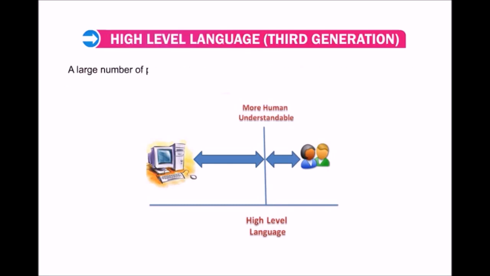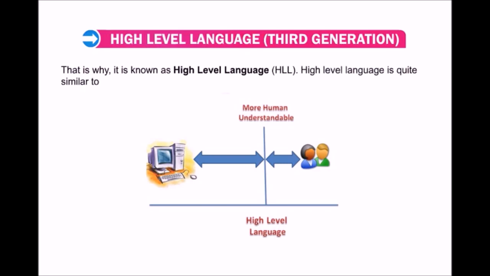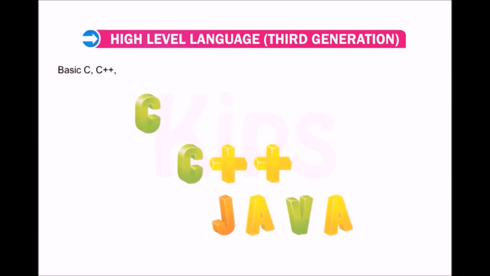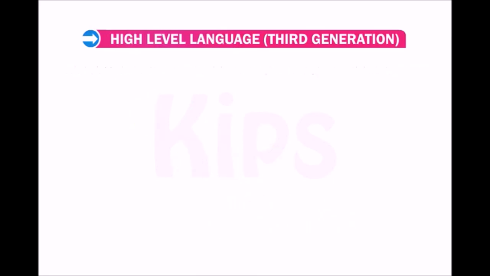A large number of people started writing computer programs using these languages. That is why it is known as high-level language, HLL. High-level language is quite similar to the English language. BASIC, C, C++, Java, etc. are some of the very popular examples of high-level languages.